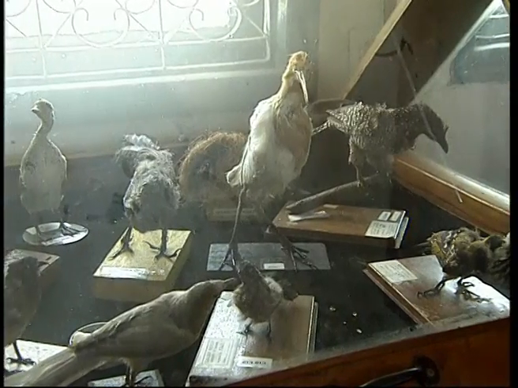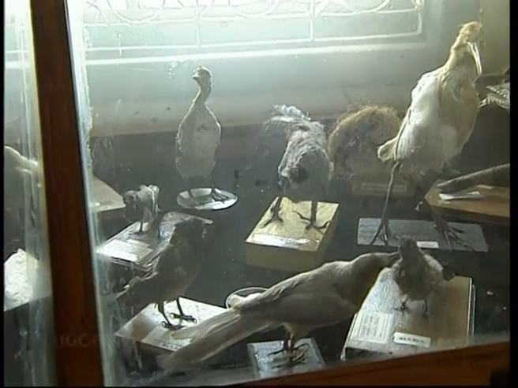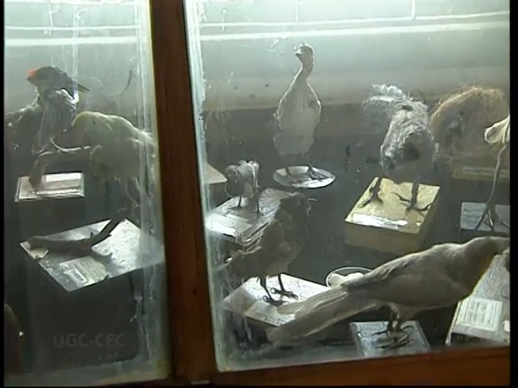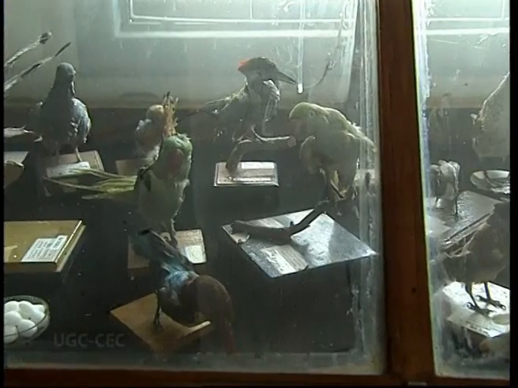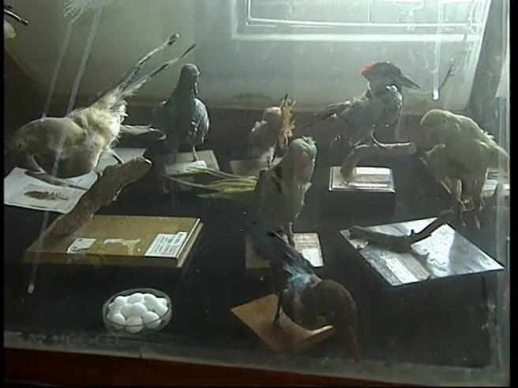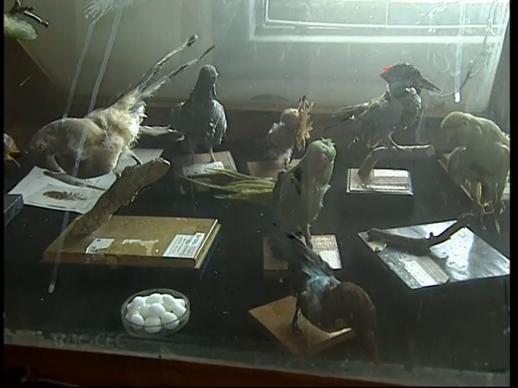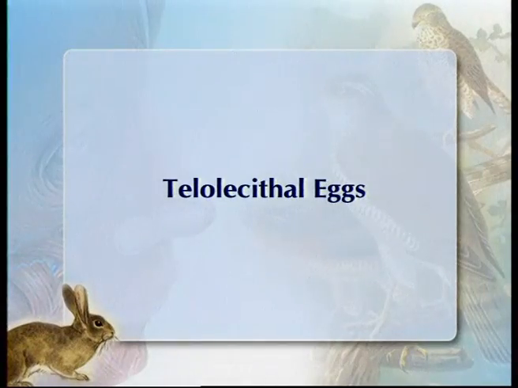But in Pisces, amphibians, reptiles, and birds, nature formed a large amount of yolk, more than the requirement. In such cases, yolk is present towards the lower side of the egg and cytoplasm towards the upper side. The upper side is called the animal pole and the lower side the vegetal pole. Such eggs, in which the yolk is present in a definite place on the lower side, are called telolecithal eggs. In Pisces, amphibians, reptiles, and birds, the eggs are telolecithal on the basis of distribution.